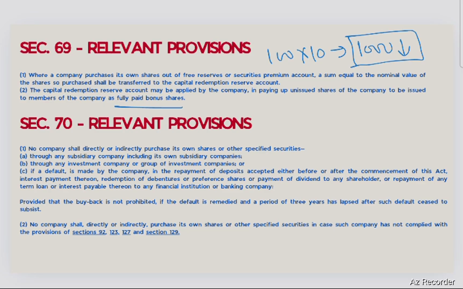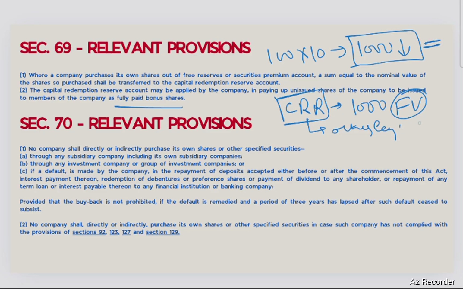down by 1000. So the provision said that to support this capital base, at least the equity base should be kept intact. A CRR will be created of the same amount, meaning the face value of the shares so bought, so that the capital base is maintained or kept intact. Though the CRR is not part of equity as such, it is part of other equity only. So this is more of a safeguarding measure.